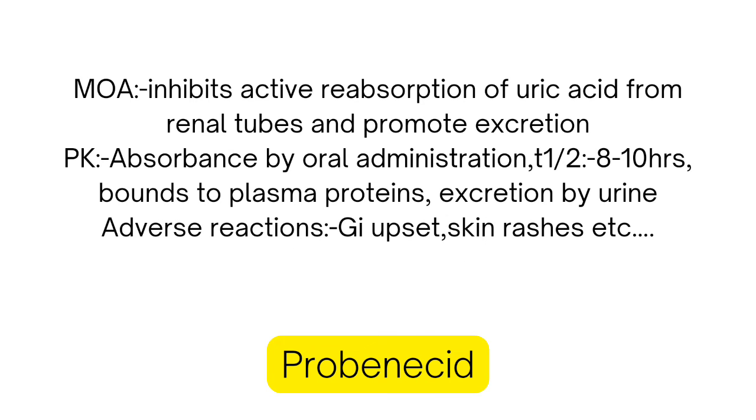Then, probenecid. Mechanism of action: inhibits active reabsorption of uric acid from renal tubules and promotes excretion. Pharmacokinetics: absorbed by oral administration, plasma half-life 8 to 10 hours, binds to plasma proteins, excretion by urine. Adverse reactions: GI upset, skin rashes, and so on.